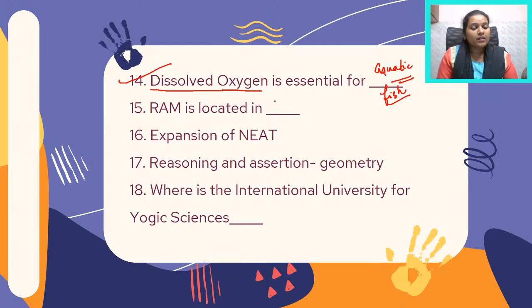And this question on RAM, again, RAM is located in the motherboard. So motherboard is the answer. RAM is located in the motherboard. The next is an expansion of NEAT. Now this is again something that was asked in one of the earlier shifts even.